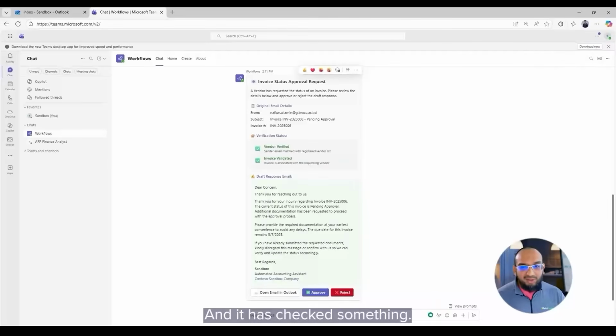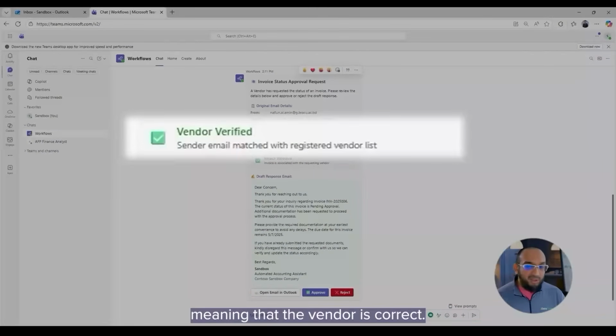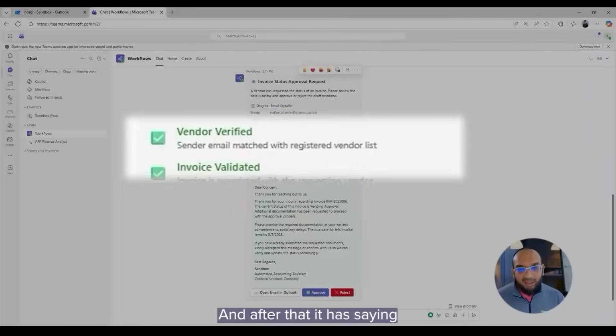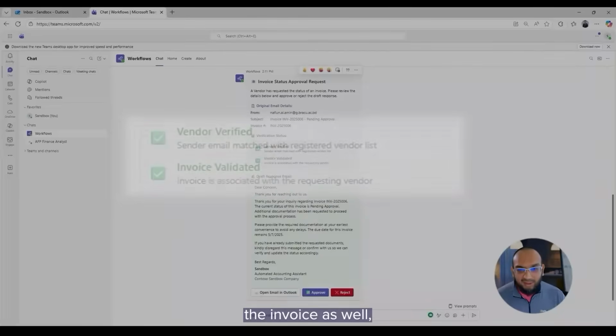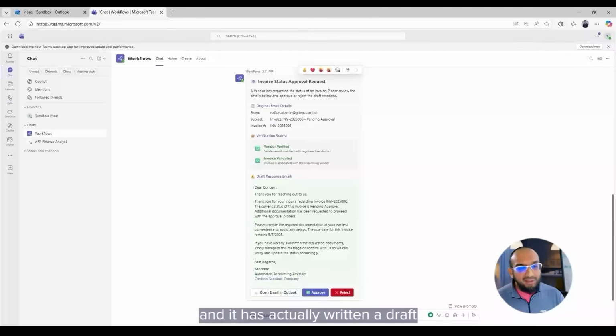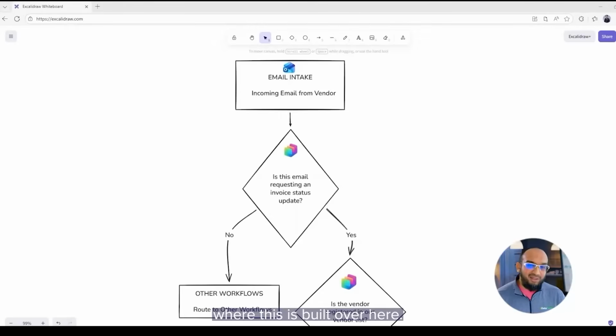And it has checked something. It has checked the vendor has been validated, meaning that the vendor is correct. And after that, it has validated the invoice as well. And it has actually written a draft of the email that I need to send to the vendor. Like what's happening here. So if we look into this one, and again, if you notice, this is not demoware, this is built over here.